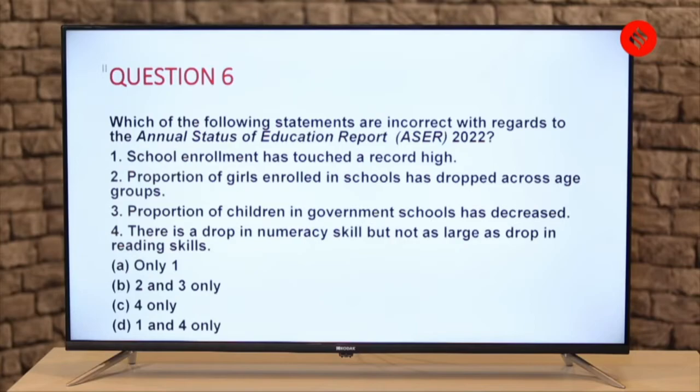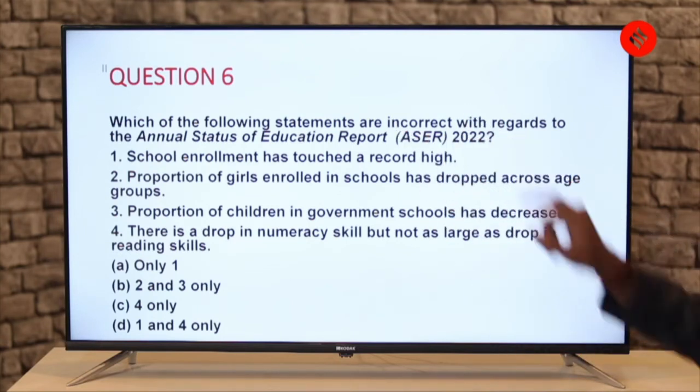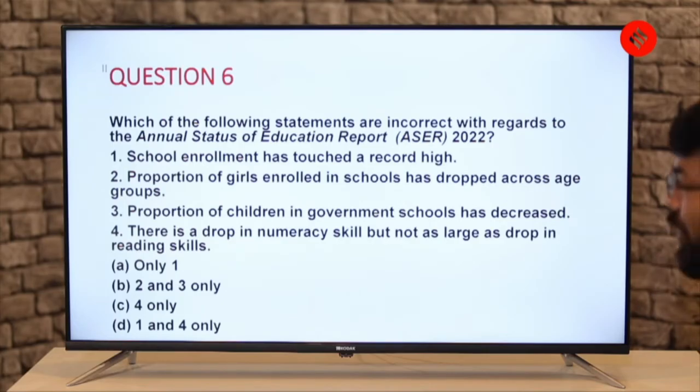Proportion of girls enrolled in school has dropped across age groups. Proportion of children in government school has decreased. There is a drop in numeracy skills, but not as large as the drop in reading skills. So you have to find the incorrect. Please make sure that you remember the word incorrect here. And your options are A, 1 only, B, 2 and 3, C, 4 only, D, 1 and 4 only.